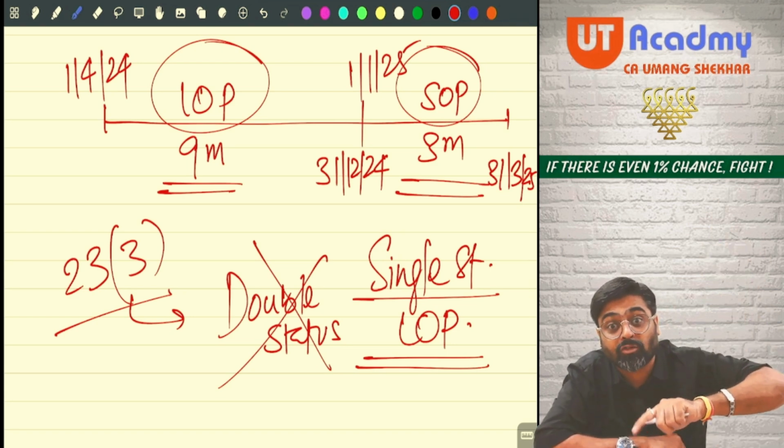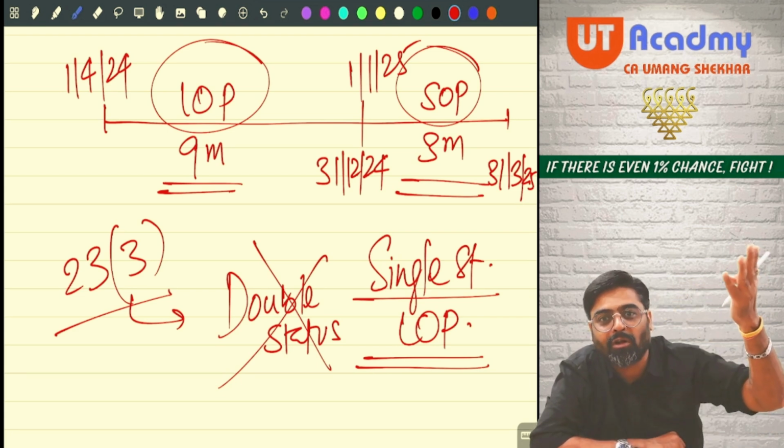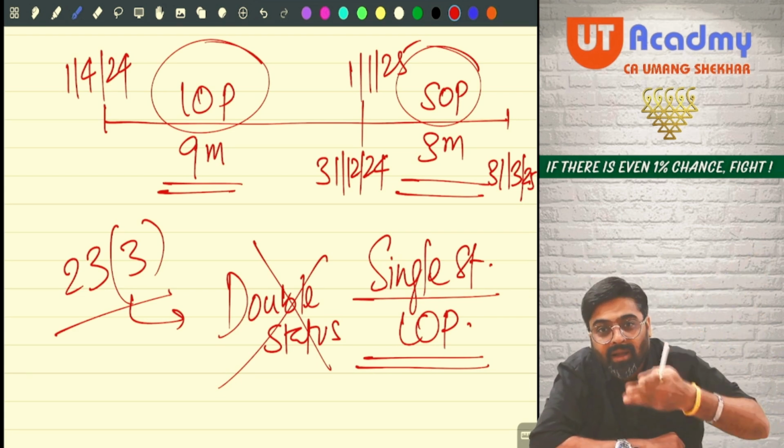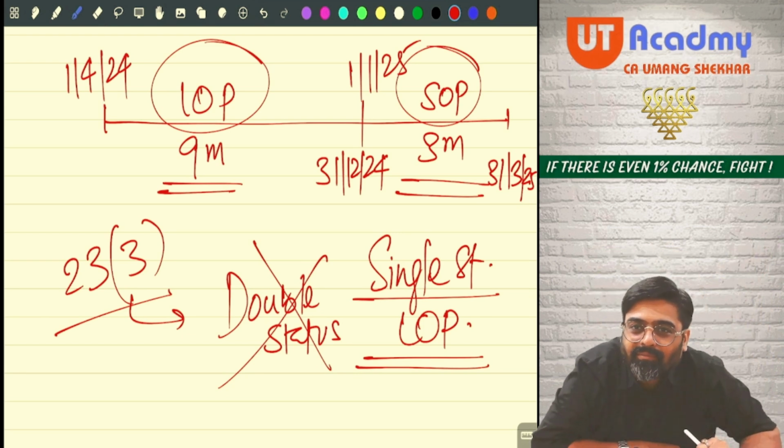But what about the SOPs in excess of 2? That will be DLOP. No sir, for them also you are not supposed to worry. If you know LOP, DLOP is the same way in which we are supposed to calculate LOP. Hello sir, easy or not? Made easy. Say thank you.